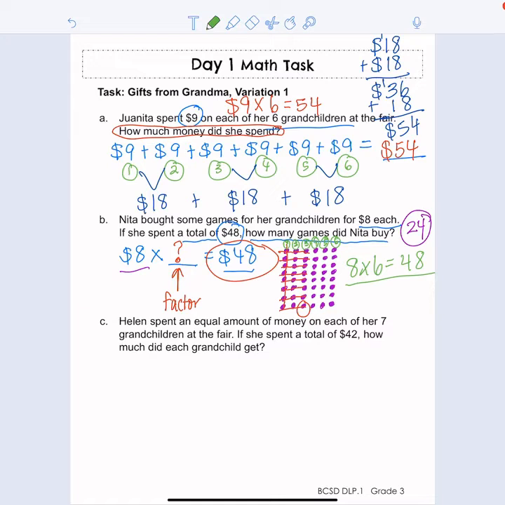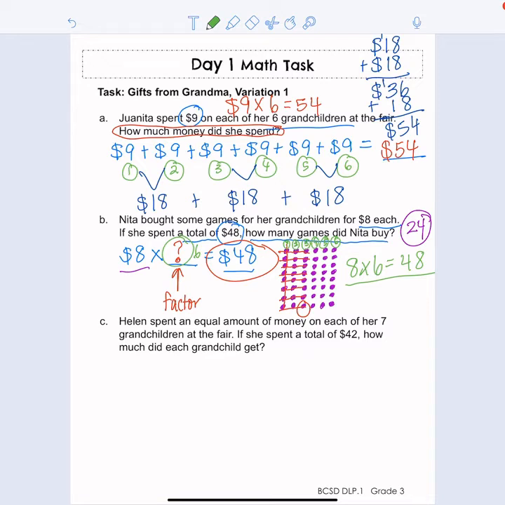Okay, so that missing number over here, that's a 6. So how many games did Nita buy? She bought 6 games for her grandchildren. Okay, moving on to C. Helen spent an equal amount of money on each of her 7 grandchildren at the fair. If she spent a total of $42, how much did each grandchild get?